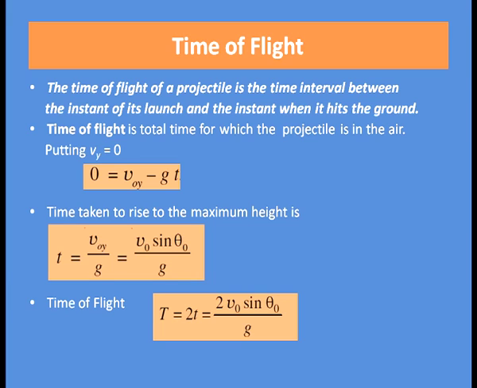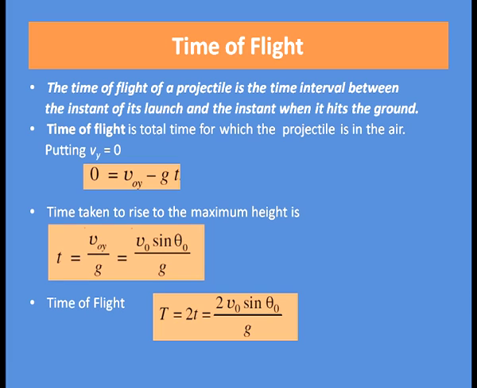Now, what is time of flight? The time of flight of a projectile is the time interval between the instant of its launch and the instant when it hits the ground. Alternatively, we can say time of flight is the total time for which the projectile is in the air. So, now putting v y equal to 0, 0 equal to v o y minus g t. Here we have used the equation v equal to u plus a t, a equal to minus g, v equal to 0 and u equal to v o y.